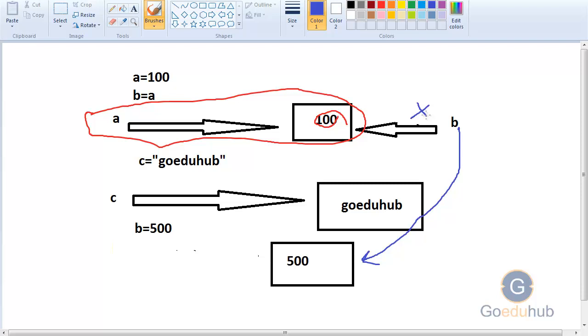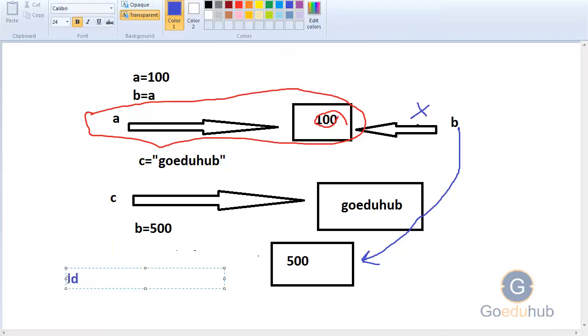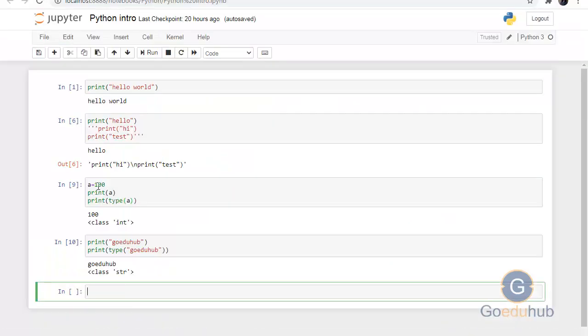We can also check the object identity. Every created object has a unique identity in Python. Python guarantees that no two objects will have the same identifier. We have a function called id. This function gives you the memory address of a particular object. We will see it in the practical part. Here a is equal to 100 means 100 is an object and a is pointing to 100, and it automatically recognizes that it is an integer class.